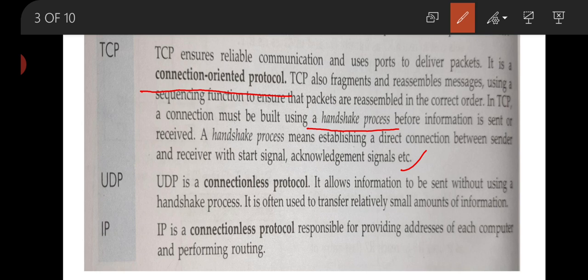Now UDP is a connectionless protocol. The main difference is that TCP is a connection oriented protocol and UDP is a connectionless protocol, and it allows information to be sent without using a handshake process. That means TCP supports the handshake process and UDP does not support the handshake process.